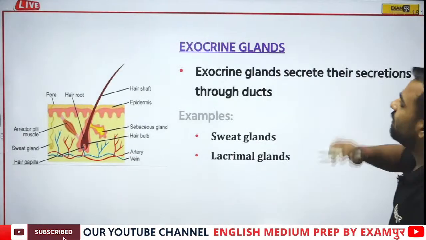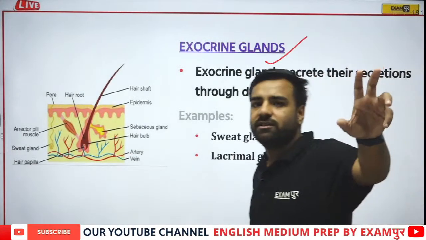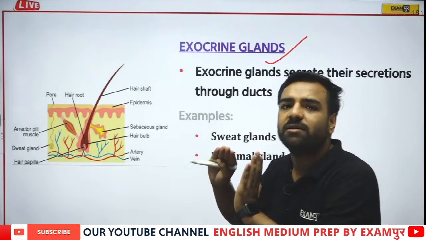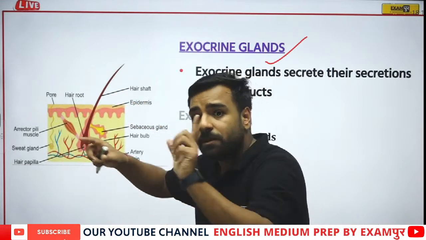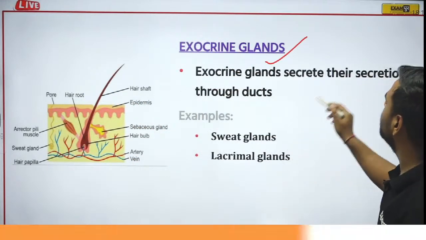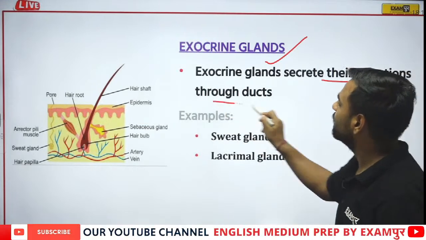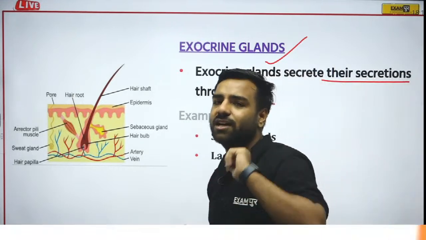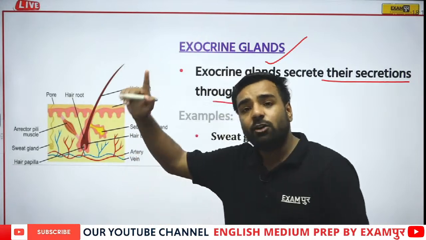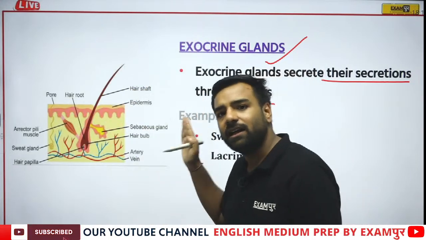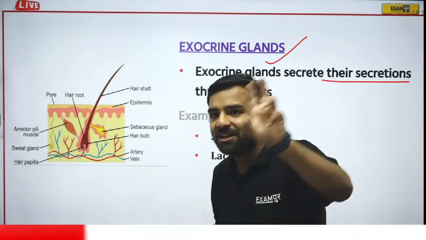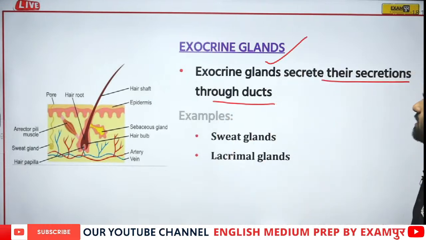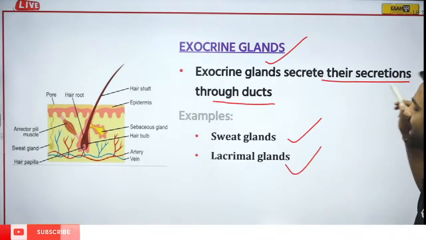Now if I talk about exocrine glands, there was a difference. I told you the endocrine glands were directly secreting their respective substances into the bloodstream, but exocrine glands release their secretions through ducts. Hello Ishan, how are you? So endocrine glands are ductless glands, but exocrine glands use ducts, so they are not ductless. So there was a difference between the two, and this is the most important question for the CGL. Examples are sweat glands and lacrimal glands.